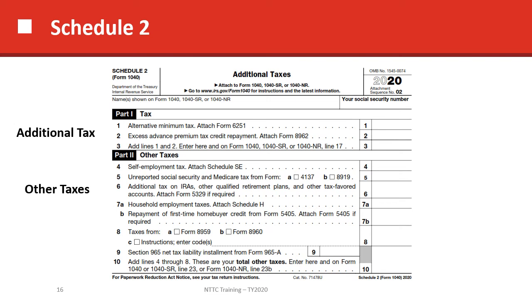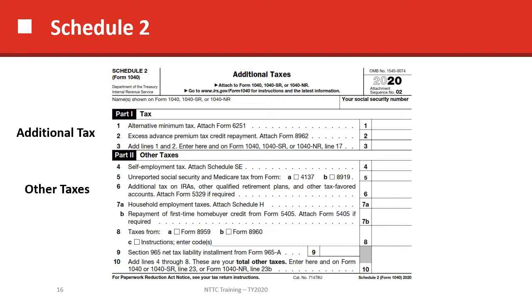Schedule 2, additional taxes. Part 1 is tax, Part 2 is other taxes. In Part 1, especially younger taxpayers might have alternative minimum tax. There is something called alternative minimum tax, or AMT, which we have very little contact with. It affects some people that have huge itemized deductions, for instance, but we don't see it in our population very much at all.